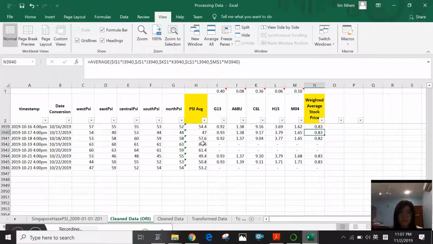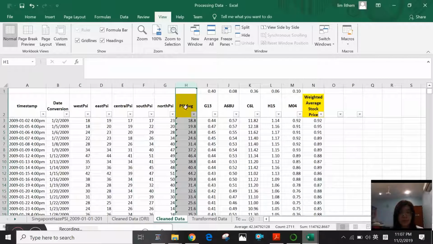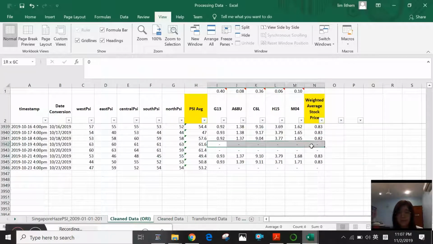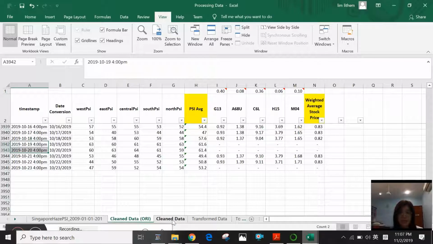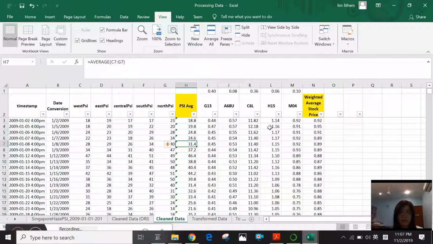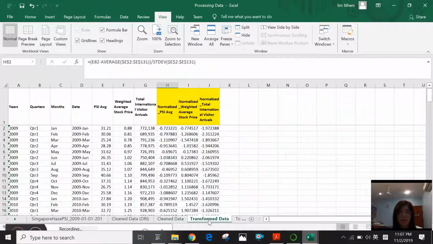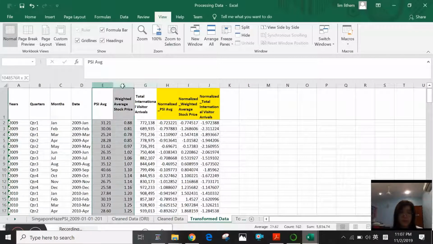And this data is on a daily basis, so we need to convert this data to a monthly basis so that it can compile together with the tourism data. Another thing is there is some missing stock price data here. So the rows with the missing data will be deleted and transformed like this to a data set without missing data. So we convert this daily basis data to monthly data and compile it together with the international tourist arrival data. And we can see that the PSI data, stock price data, and tourist arrival data values are very different, so we need to normalize this data.